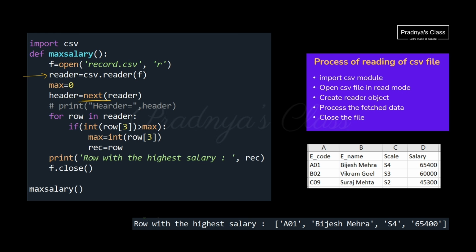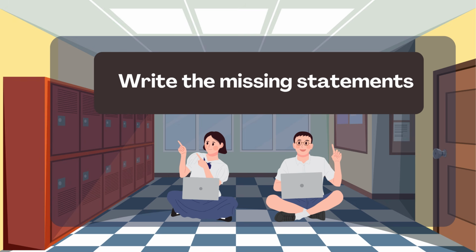When we get data using the reader object, the control will shift to the next row. We are actually at the content of the data. We are not considering the header now. So keep in mind, when you want to perform some calculation on the file data, don't forget to use this next function to move the control to the next record, so we will be at the actual file content.